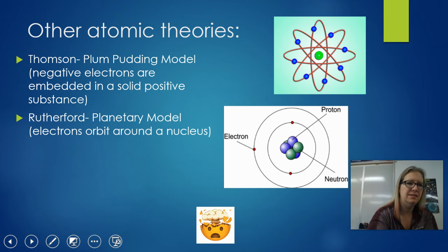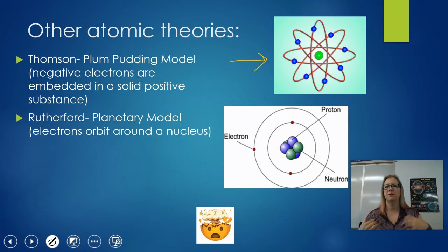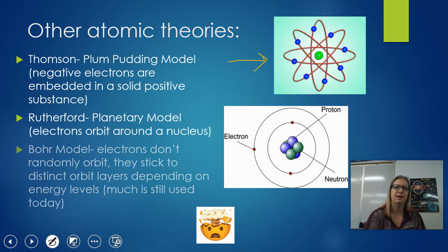And you've probably seen this kind of a picture before. Whenever we talk about atoms or anything like nuclear, you see this kind of a picture right here. And his thought was that the electrons were actually orbiting around a nucleus in the atom. And he was really on to something. He was really kind of on the right track here. But it's been proven to be a little more complex than that. So then we come to this guy named Bohr.